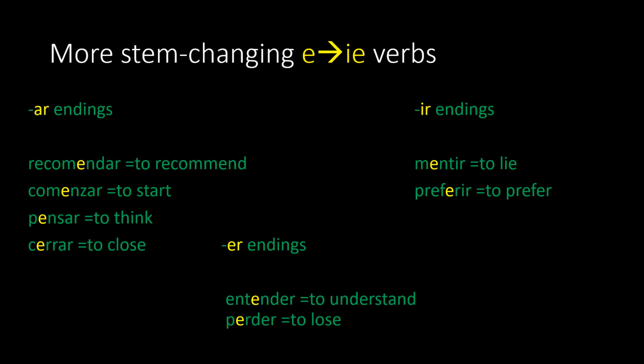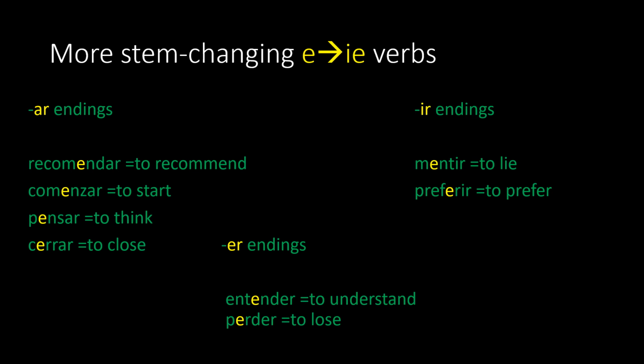These are more stem changing E to IE verbs. If you take a look at the first group to the left and at the top, you see these are verbs with an AR ending. So you remember how the AR ending goes. But inside the verb, I have colored the letter yellow that's going to change from E to IE. You have recomendar, comenzar, pensar, and cerrar.